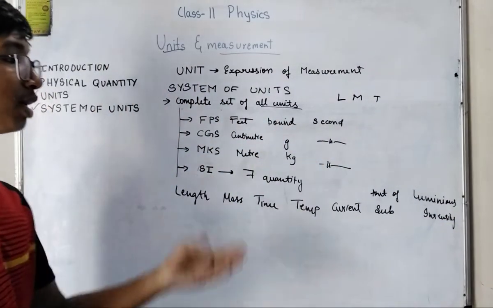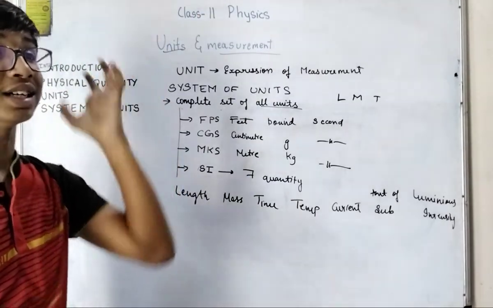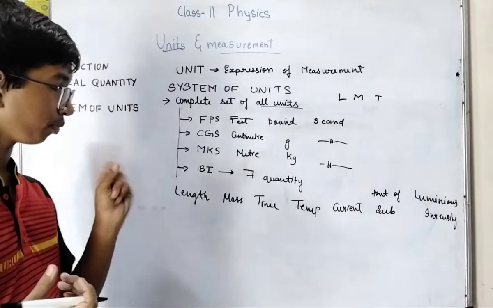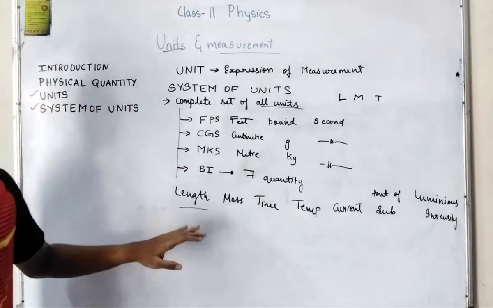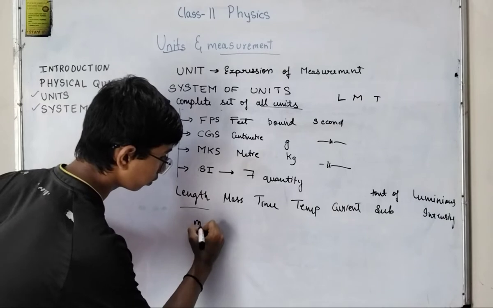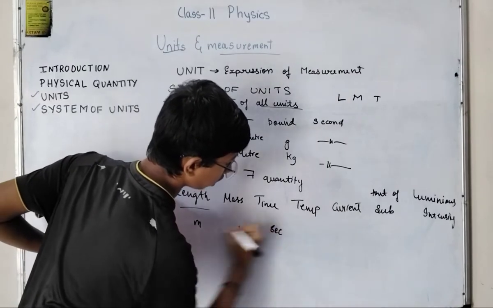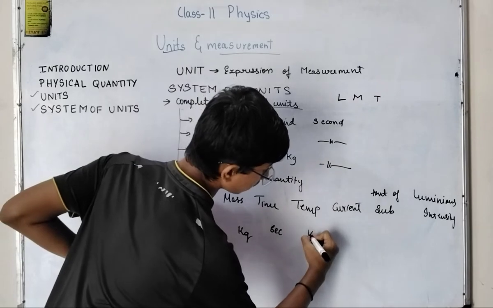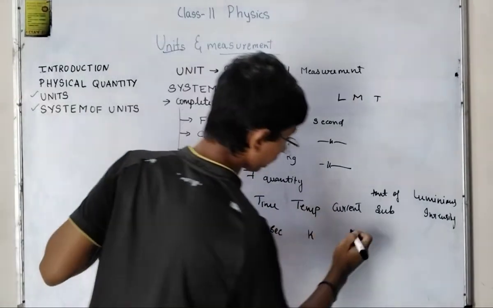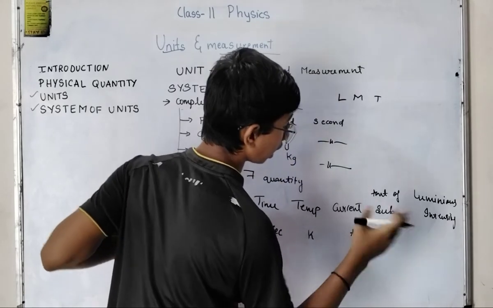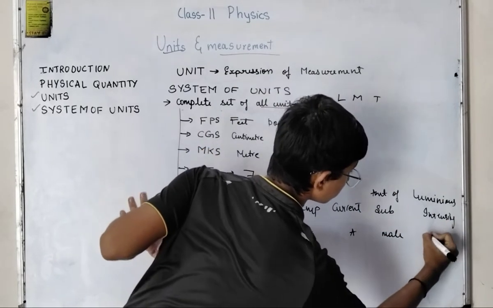Luminous intensity means how much light is there. SI unit is meter, kg, second, temperature is Kelvin, not Celsius, not Fahrenheit. Current, ampere. Amount of substance, mole. Luminous intensity, candela.